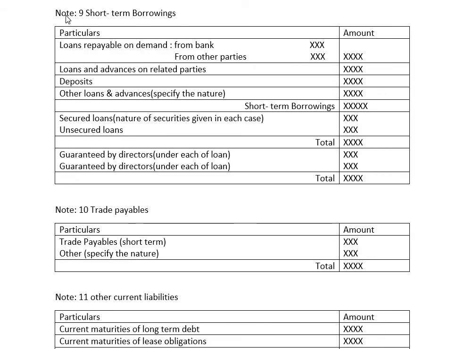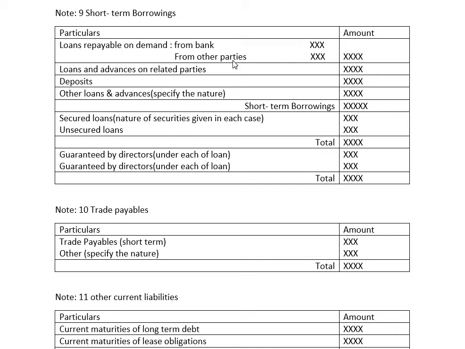Next, we have note number 9, short-term borrowings. The first one is loans repayable on demand from banks and other parties. When we borrow an amount from outside parties only for a shorter period of time, once the demand is raised by outside parties such as banks or business affiliates or groups of shareholders, we have to pay for them, right?